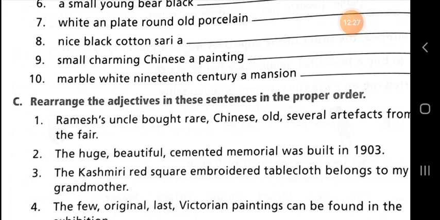Last sentence, marble white 19th century mansion. So when we write it in correct order, a 19th century white marble mansion. So this is the correct answer.